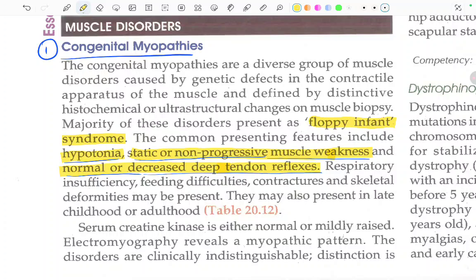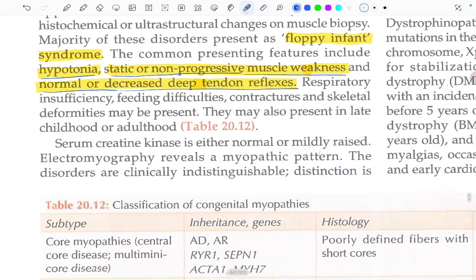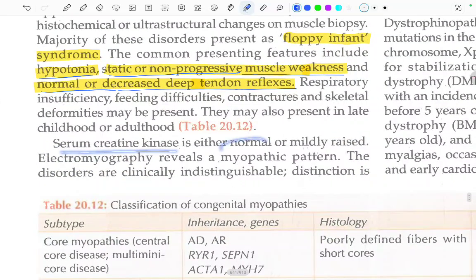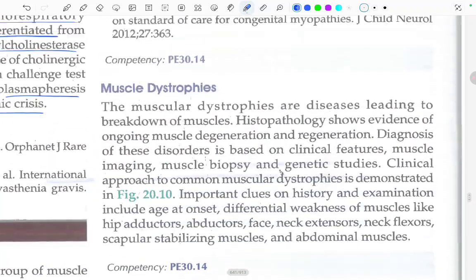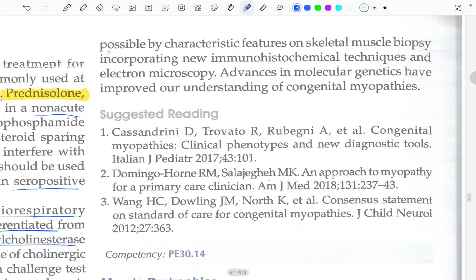Respiratory insufficiency, feeding difficulties, contractures, and skeletal deformities may also be present, and they may also present in late childhood or adulthood. Serum creatine kinase is either normal or mildly raised. Electromyography reveals a myopathic pattern. The disorders are clinically indistinguishable. Distinction is possible by characteristic features on the skeletal muscle biopsy, incorporating the new immunohistochemical techniques and electron microscopy.